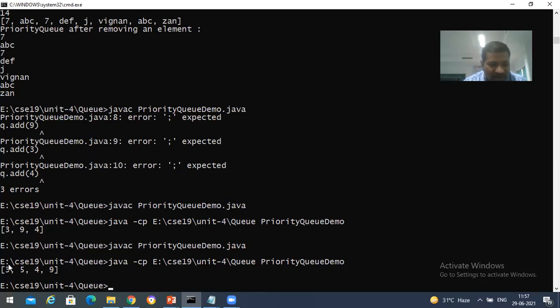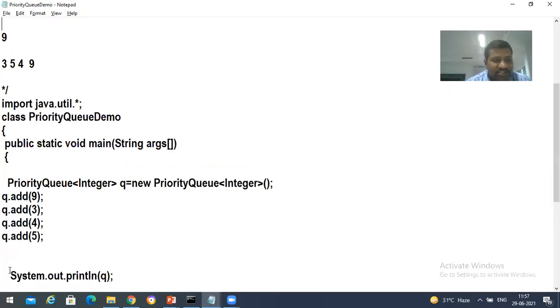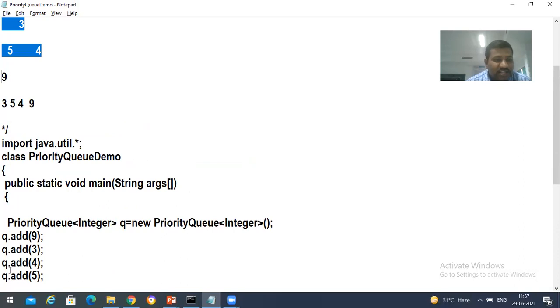Because the least element, always we are seeing, always we got the least element as the first element. So what is it going to consider? Min heap data structure. And according to that min heap data structure, it is going to construct first, for the given elements, min heap. And according to that min heap only, it is going to display the elements 3 first, 5 then,